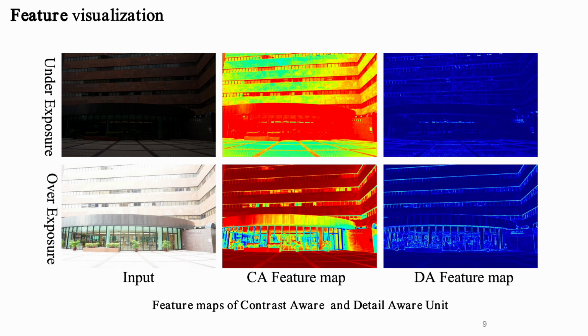To verify that DAConv can capture the image details and contrast relevant information explicitly, we select overexposure and underexposure images in the same scene and visualize the feature maps of CA and DA in DAConv, respectively. For underexposure images, CA can perceive the brightness distribution and pays more attention to dark areas, while DA focuses on extracting structural features. For overexposure images, CA pays more attention to the overexposed area.